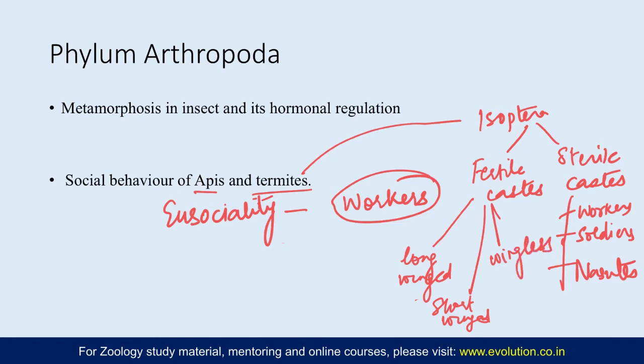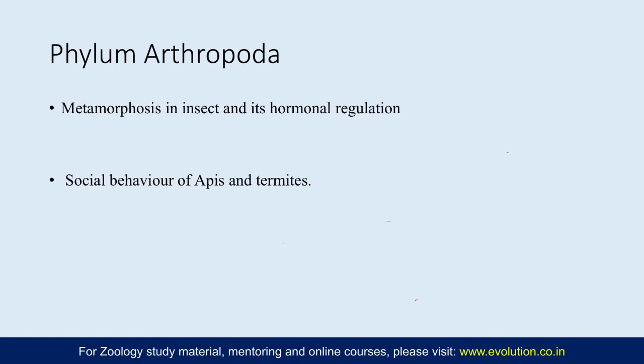So what are the roles of each, what is the importance, what is the work, and how it is distributed in all of them, that is something you need to focus on under termites. Another topic which you should focus on in Arthropoda is the status of Onychophora.